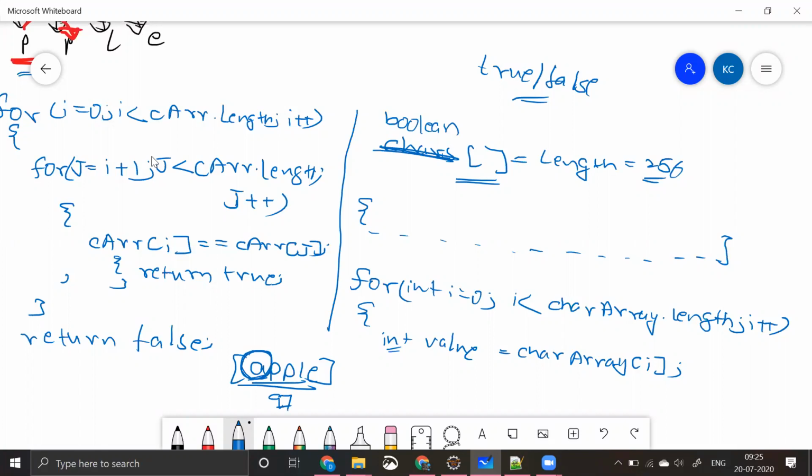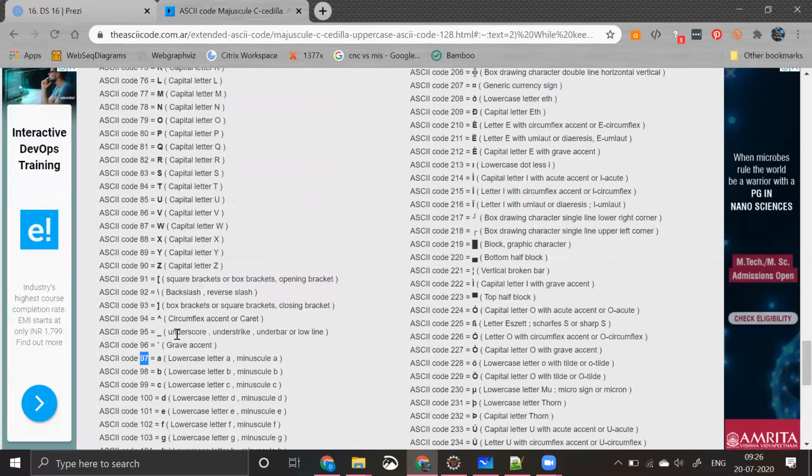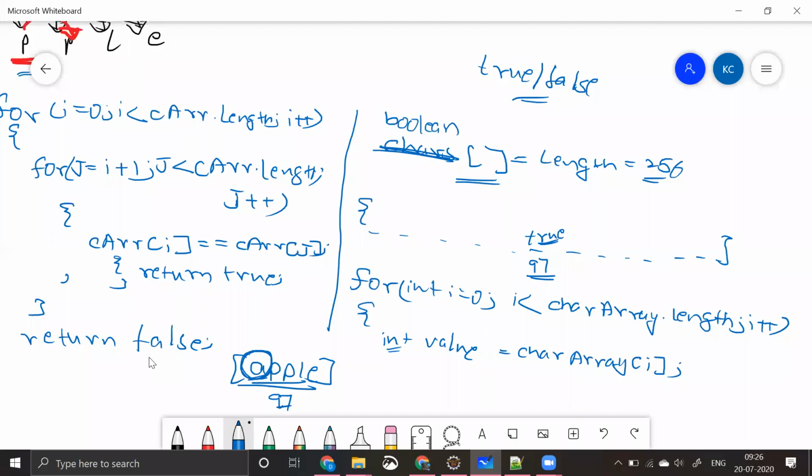I told you that the length of this is 256. At the index 97, I want to make this true. Similarly, at the index of P, what is my P saying? My P is giving me a value of 112. So at the particular index called 112, I'm making that also true. Similarly, I want to make those values true.